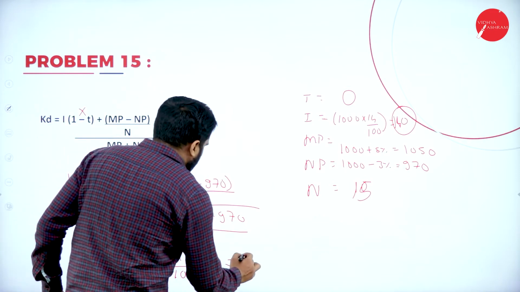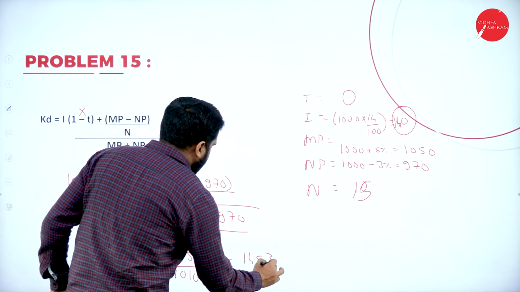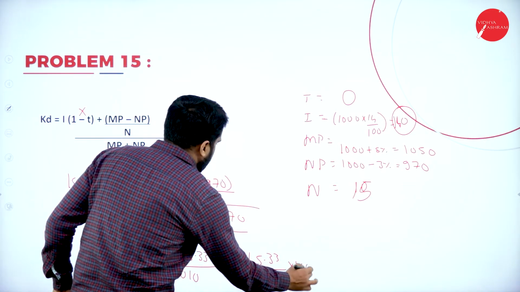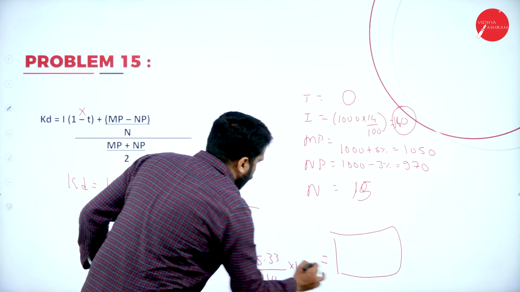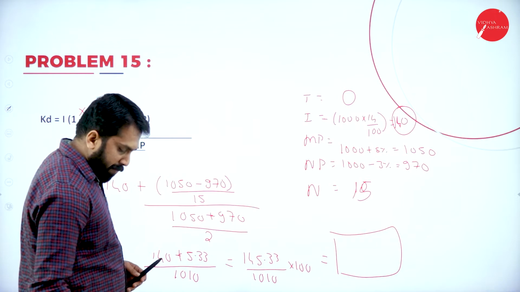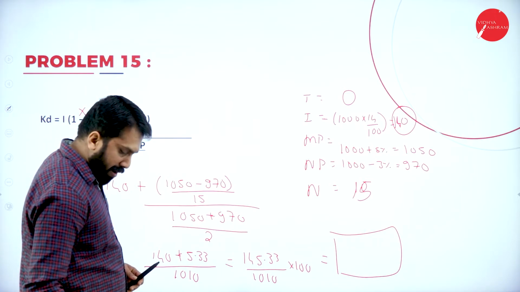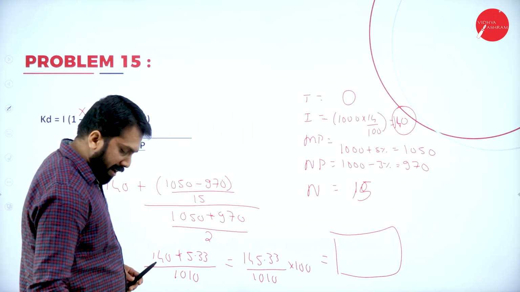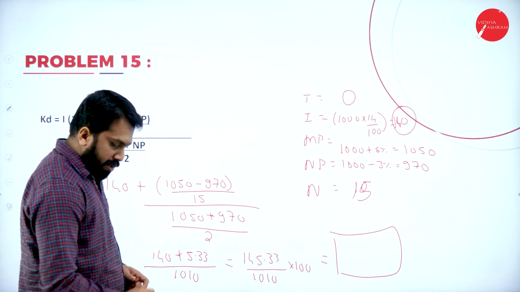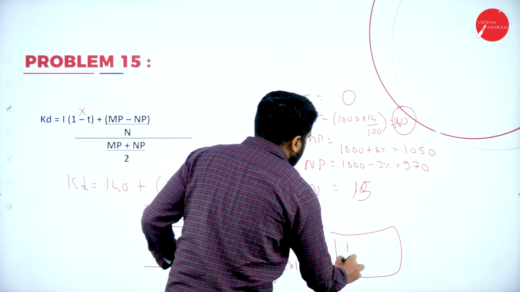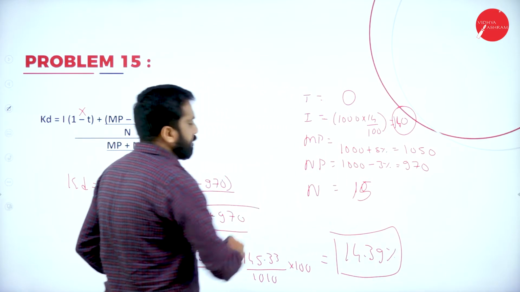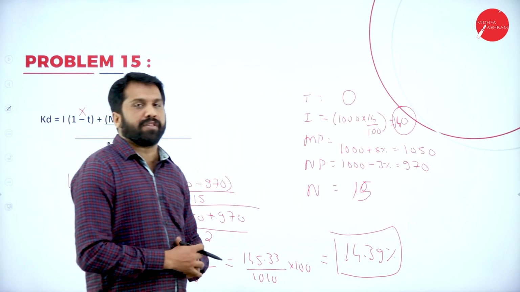Your answer will be 145.33 divided by 1010 into 100. You will get your cost of debenture. Your answer is 145.33 divided by 1010 into 100. You got 14.38. You can make it as 14.39%. This is called cost of debenture.